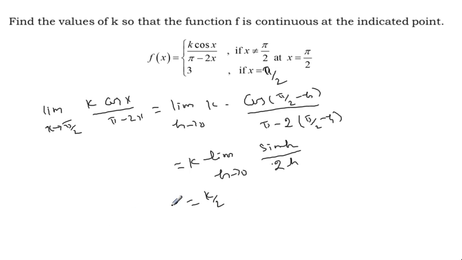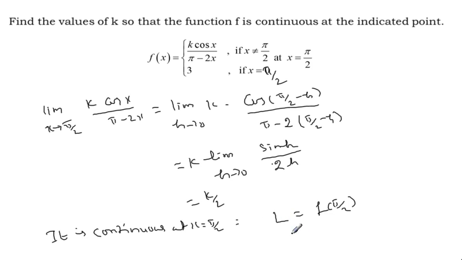So this is limit, and it is continuous given at x equal to pi by 2. Therefore the limit value should be equal to f of pi by 2. What is the limit value? K by 2 equal to 3. Yes, f of pi by 2 equal to, this is 3 value given, then this implies k equal to 6. Okay, this is the value, k equal to 6.